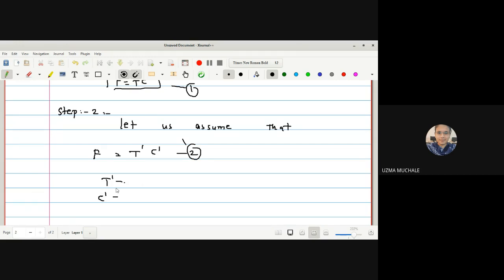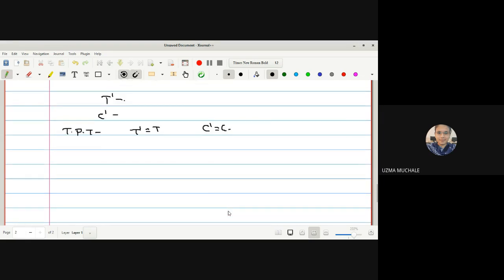Okay, this is what we have assumed. But what is our aim? To prove that T dash is equal to T and C dash is equal to C, which proves the uniqueness. Right? So we will prove the result by contradiction.